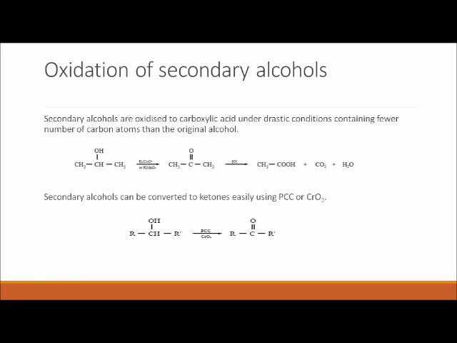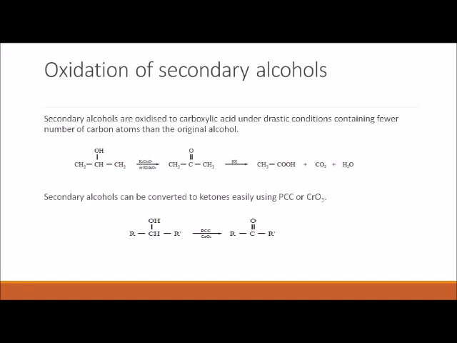Secondary alcohols are oxidized to carboxylic acid under drastic conditions, containing fewer carbon atoms than the original alcohol. This is a secondary alcohol. When it is oxidized with KMnO4 or K2Cr2O7, it is converted into a ketone, and this ketone is further oxidized into a carboxylic acid but with fewer carbon atoms.